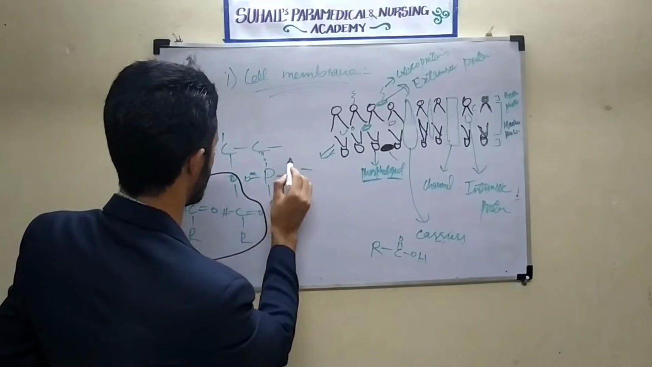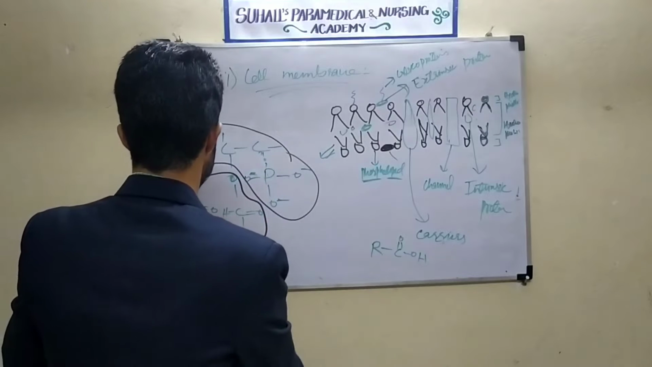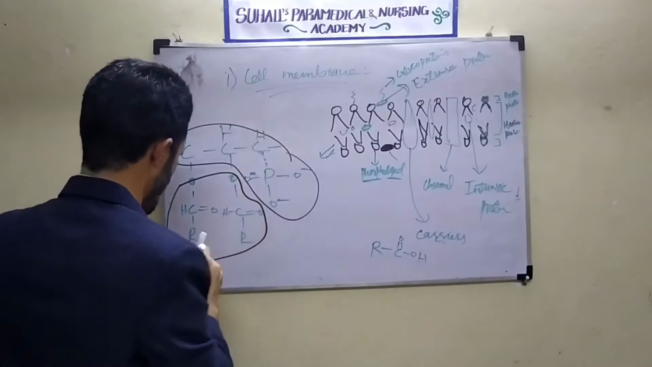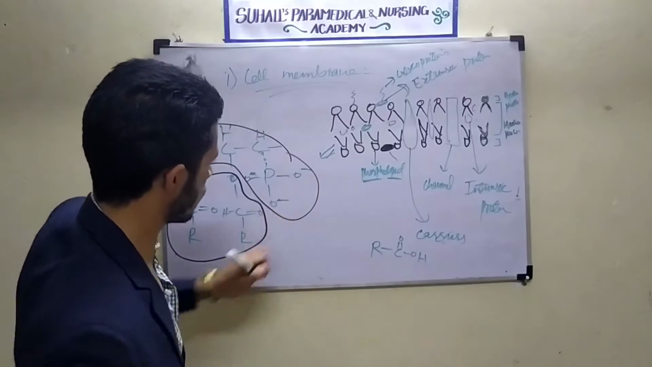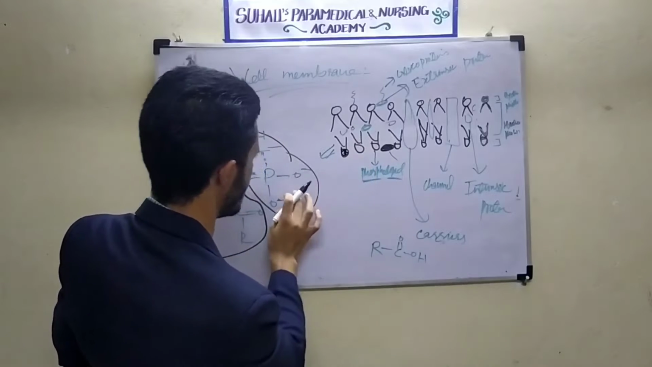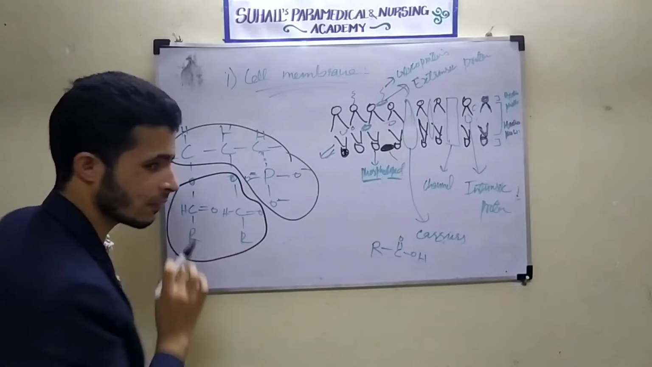And remember, this is the phosphorus, and in addition, here will be hydrogen. Phosphorus is negative. Negative means it is polar. So this head is polar. This head is made up of phosphorus. And what are these tails? These tails are the fatty acid tails.